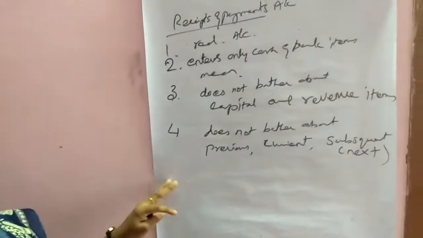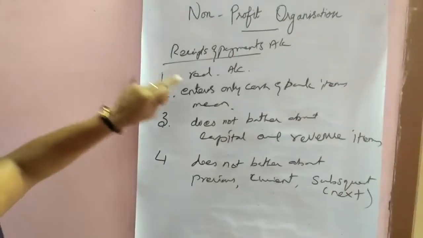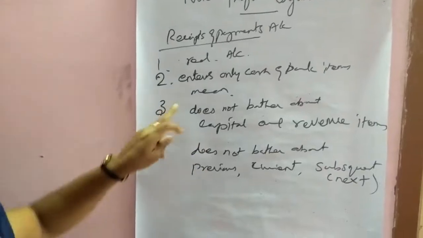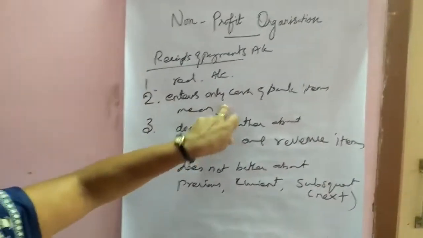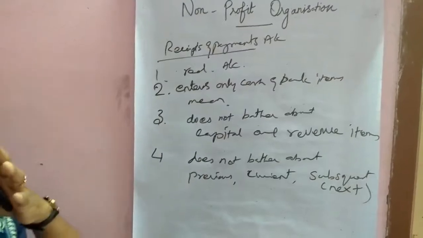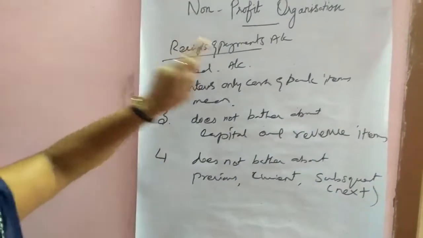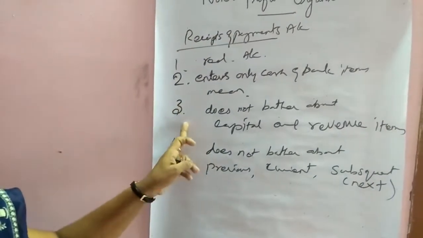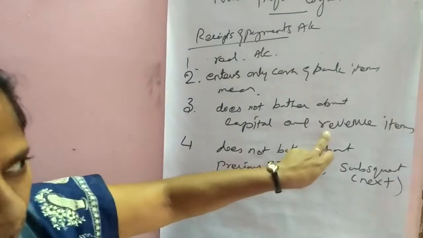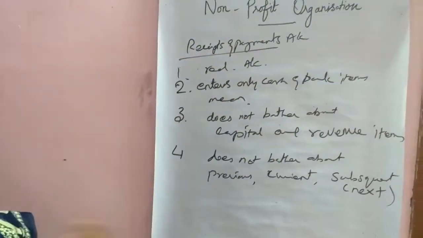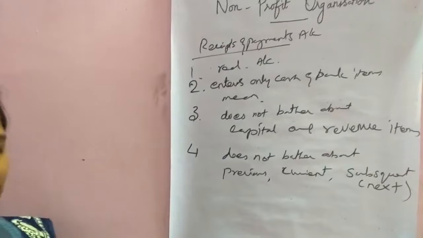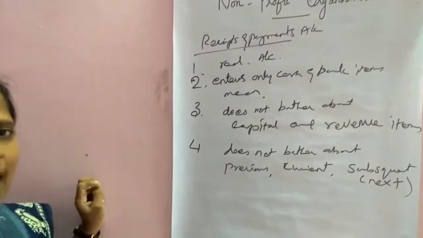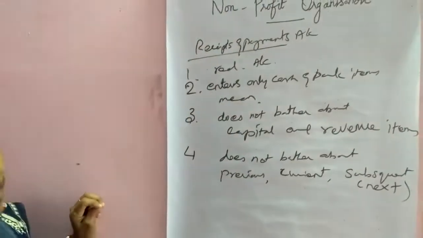So let me recall the points for receipts and payments account. It is a real account. According to the real account, what comes in is debit, what goes out is credit. So only cash and bank items are entered. Cash receipts and cash payments only are entered in the receipts and payments account. It does not bother about capital and revenue items; all the capital receipts and revenue receipts, capital expenditure and revenue expenditure are taken into the receipts and payments account.